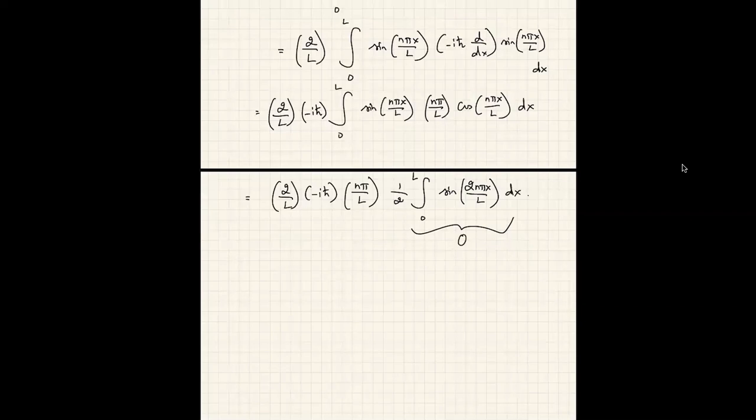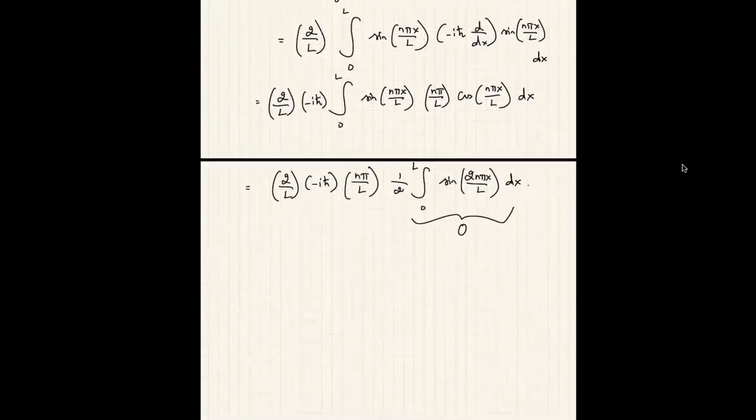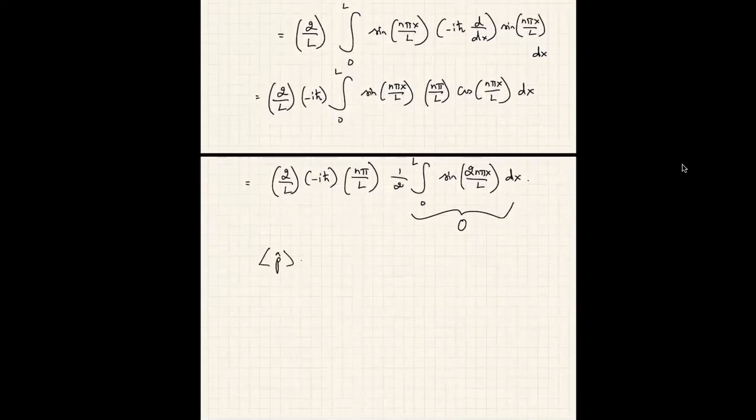Okay, so the average value of momentum for this particular state would be equal to 0. Okay, the average value of position is basically bang in the middle of the well. Okay, so given a wave function, you should be able to calculate the average value of operators with relative ease.